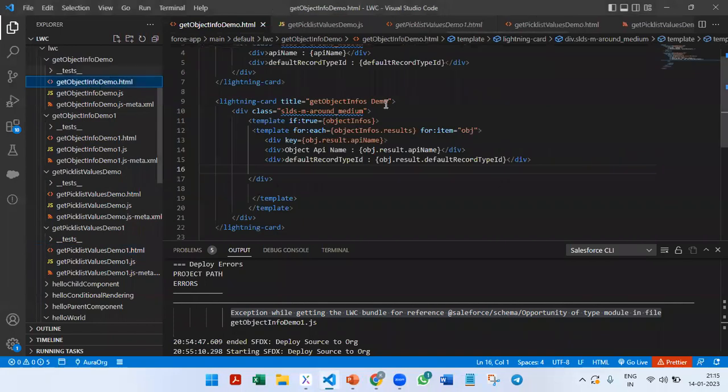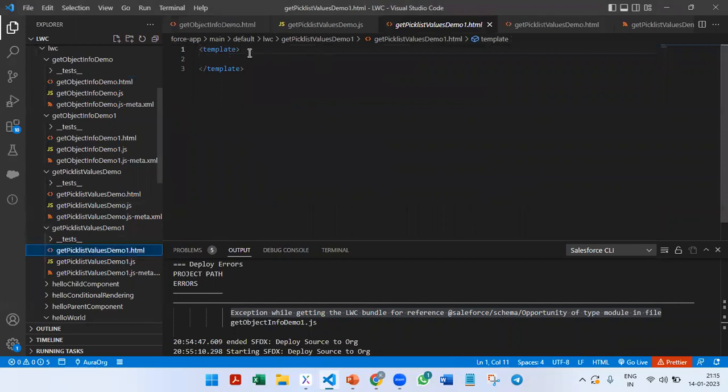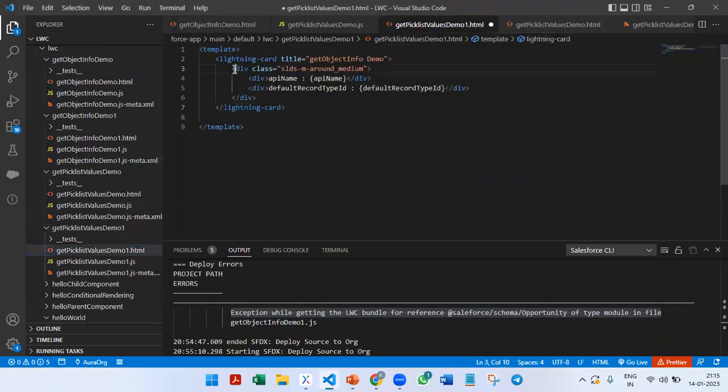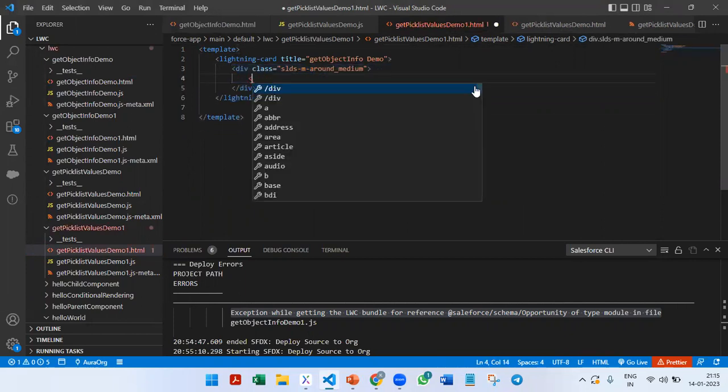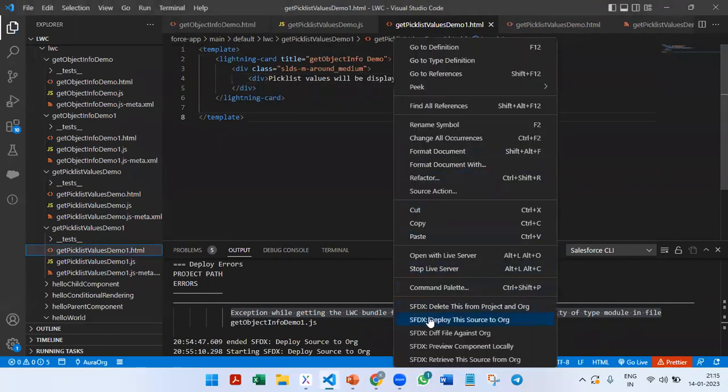We'll copy and paste our lightning card and remove the middle portion. Picklist values will be displayed here. Okay, deploy this.